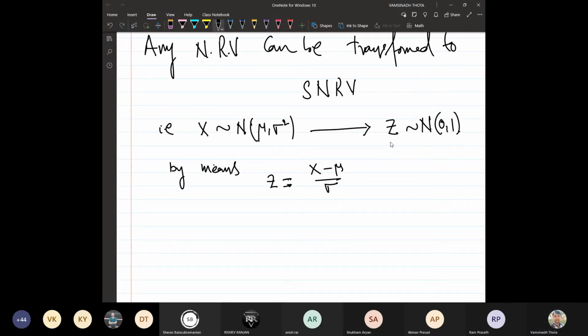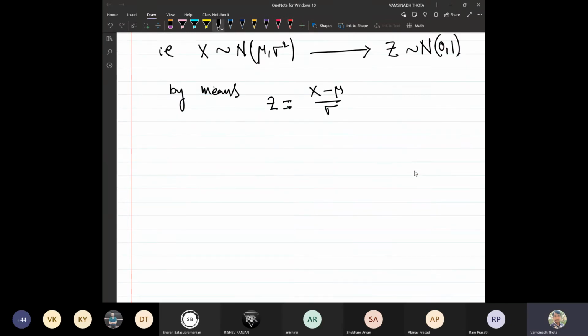Now, how is this happening? Since X is a normal random variable with the parameters mu and sigma square, this implies the probability density function is given to be 1 upon